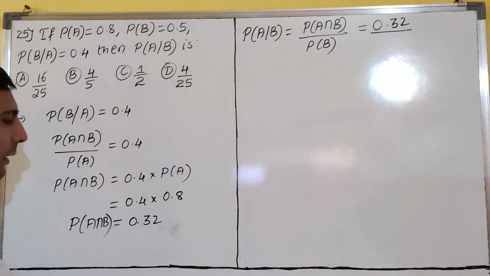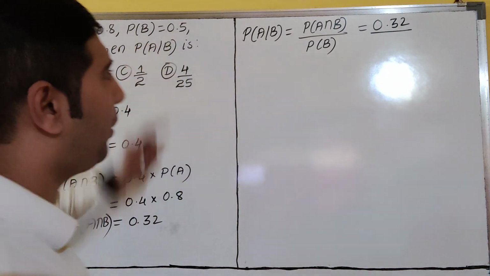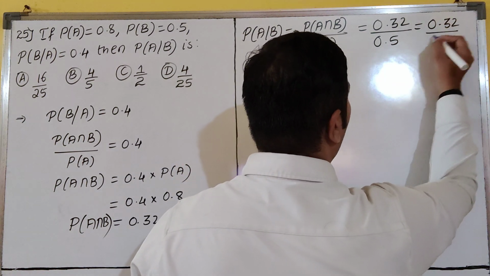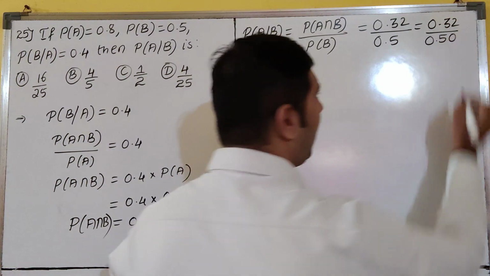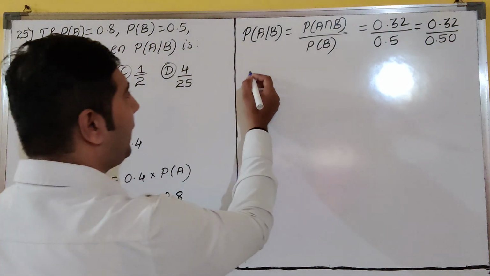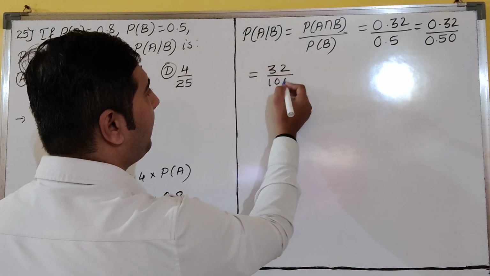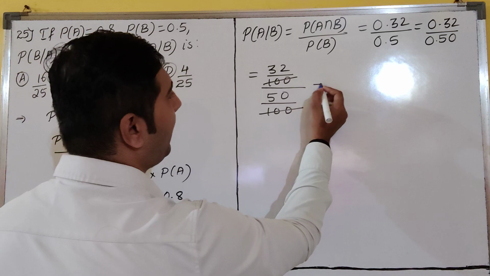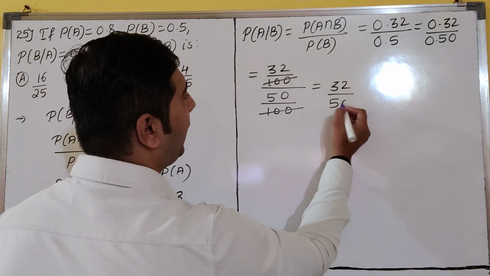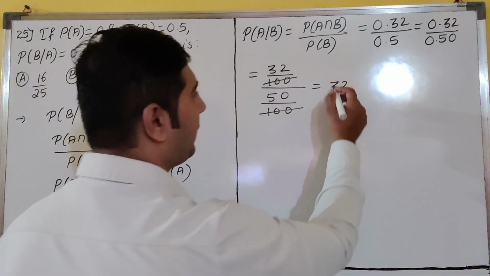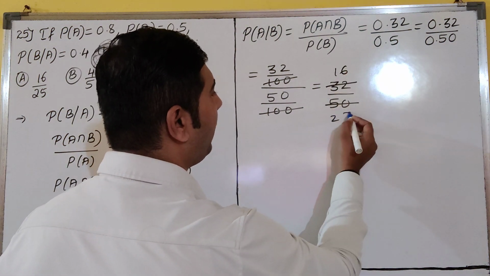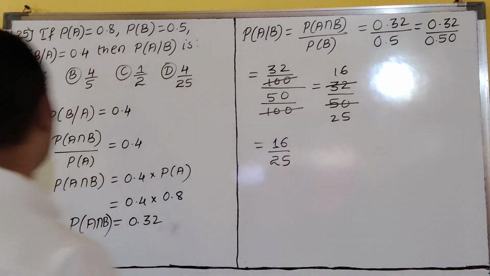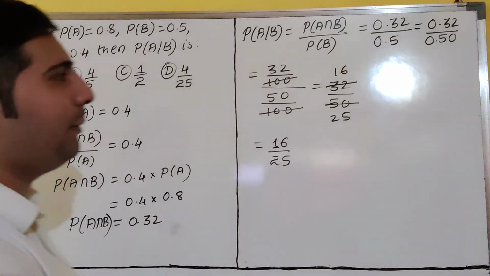Just now we have got it. So P of B is how much? P of B is 0.5. Just as we have discussed in this video, 0.32 divided by 0.50 I can write. So then this can be written as 32 by 100 over 50 by 100, dear students. So 100 gets cancelled. You will remain with 32 by 50. Yes sir. So now how much is it? 16 by 25 is the required answer, my dear students. That is matching with option A. A for awesome. Awesome is our answer.